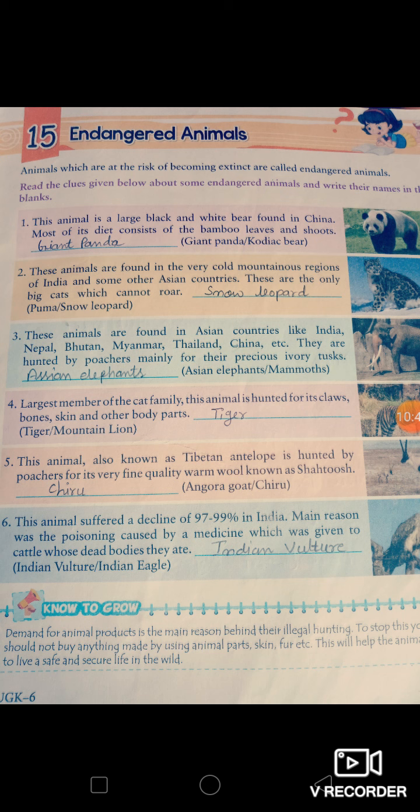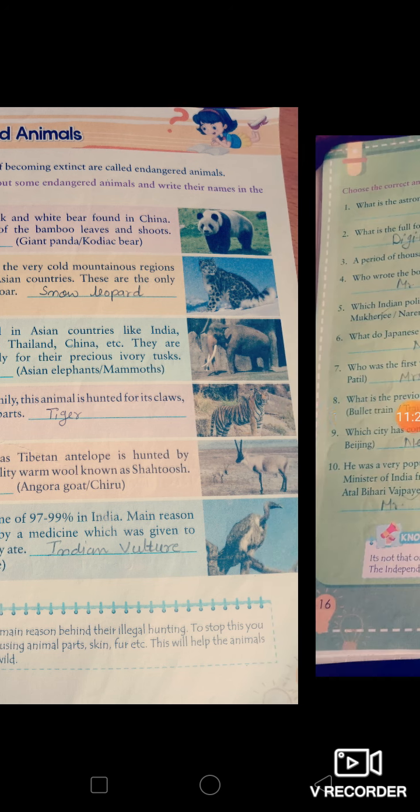Next is the largest member of the cat family. This animal is hunted for its claws, bones, skin and other body parts. So it's tiger. People are killing tigers for making these animal products. So if we stop using animal products, obviously we will play a role in saving animals, na. So we should stop using animal products and we should encourage other people also to avoid the use of animal products, so that somewhere we can play a role in saving their lives. Just read the clues and identify the pictures, which animal they are talking about.